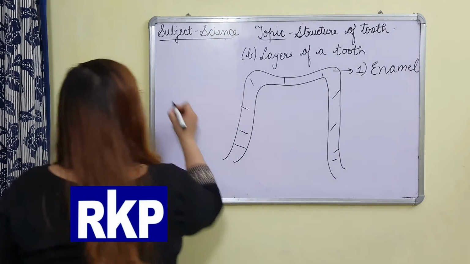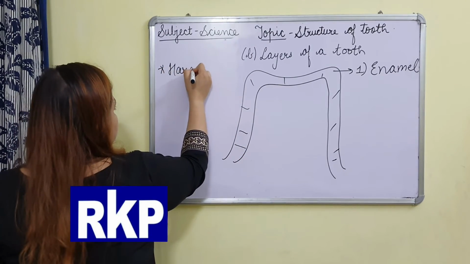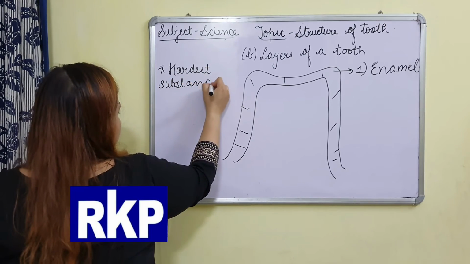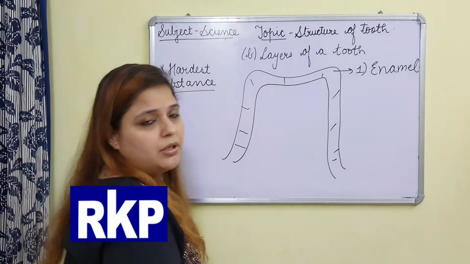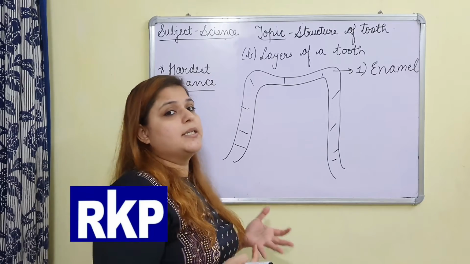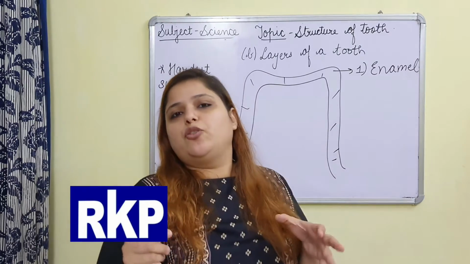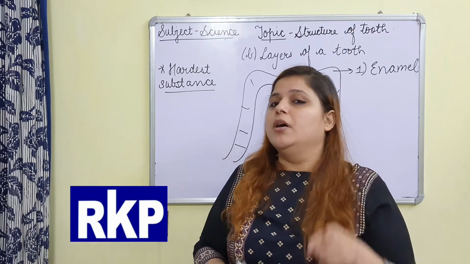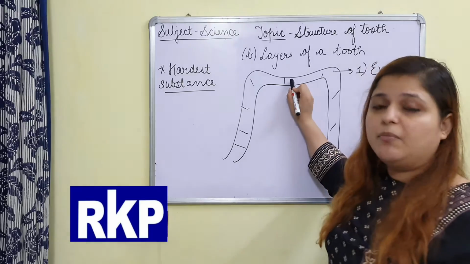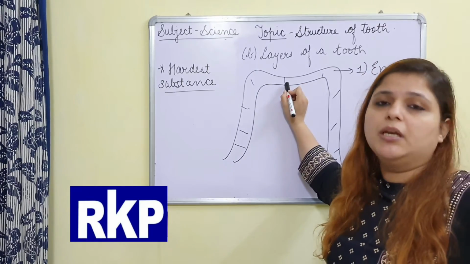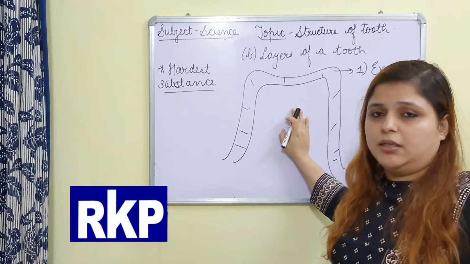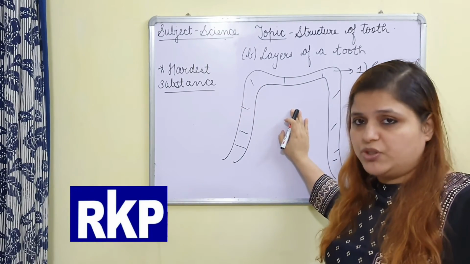Very important question. Hardest substance in our body. You will say that, ma'am, in our body the hardest substance is bone. It is harder than bone also. हमारी bone से भी hard होती है, हमारी हड्डी से भी hard होती है. How? If we will try to break a bone, it can be broken down, but if you will try to break only the enamel part of the tooth, it will not be broken down. If you will try to break it, whole tooth will break, पूरा का पूरा tooth टूट जाएगा, but